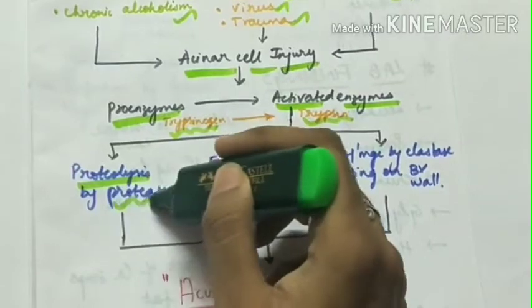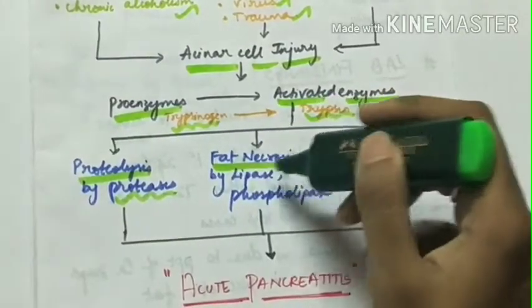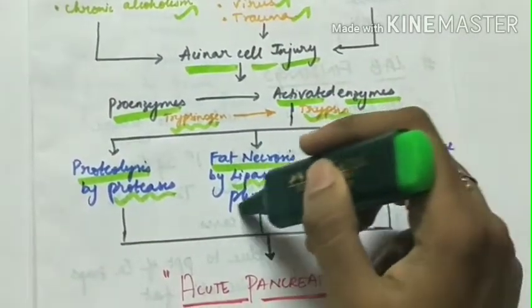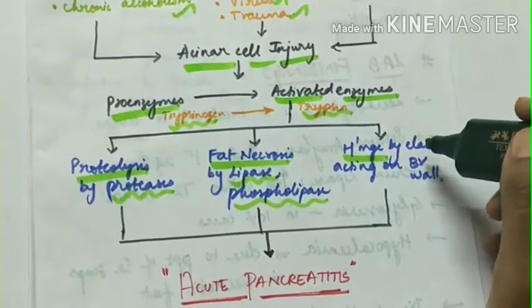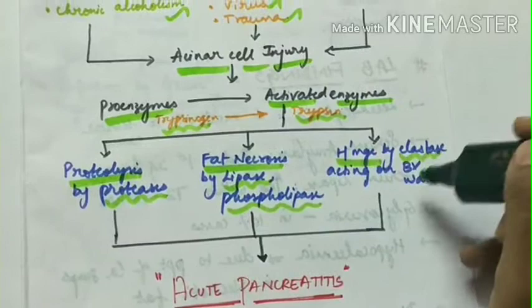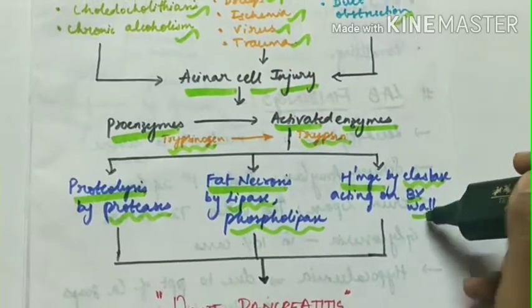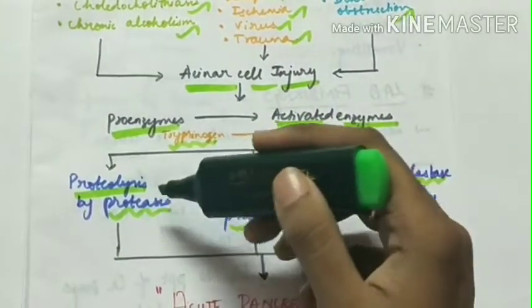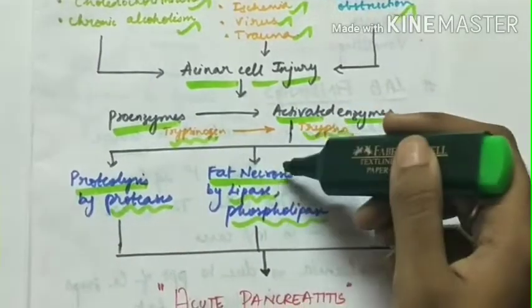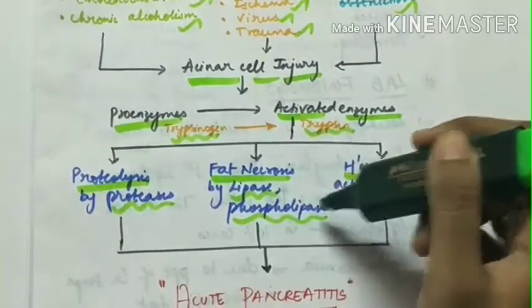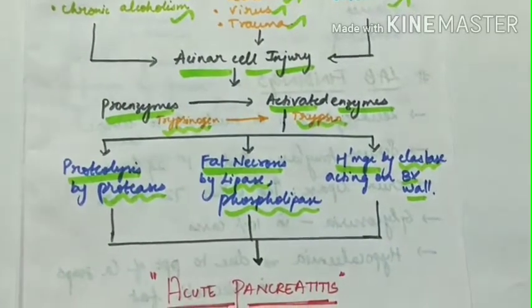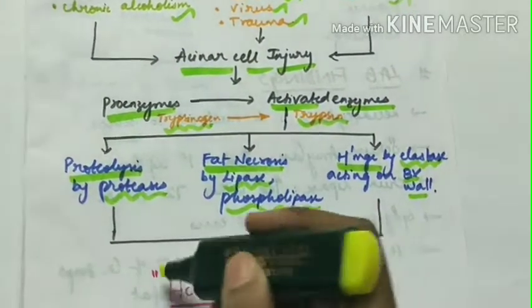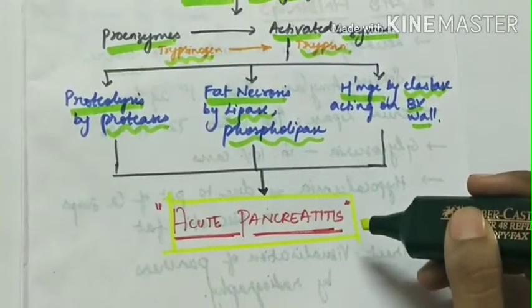Fat necrosis is caused by lipase and phospholipase, and hemorrhage is caused by elastase acting on the blood vessel wall. All these three together lead to acute pancreatitis. This is the pathogenesis of acute pancreatitis.